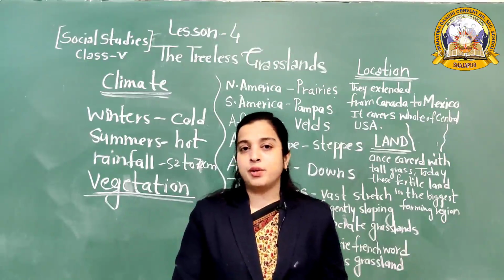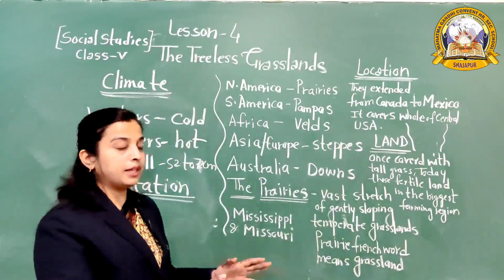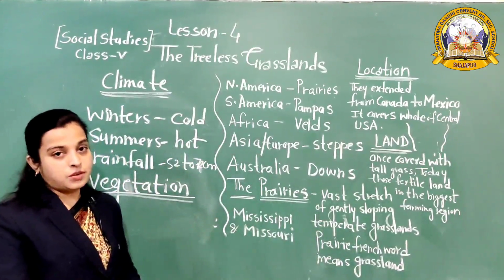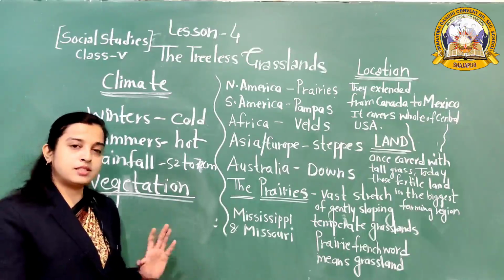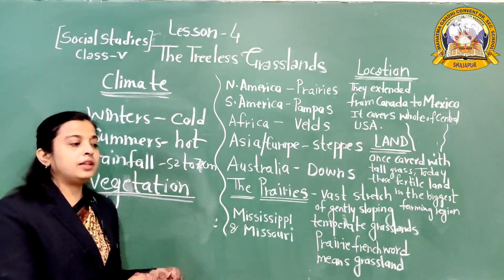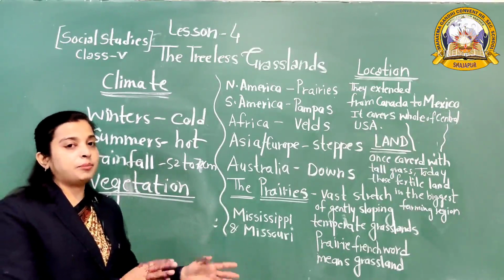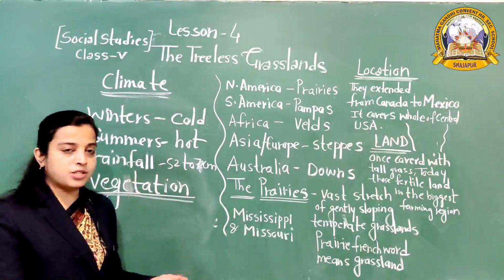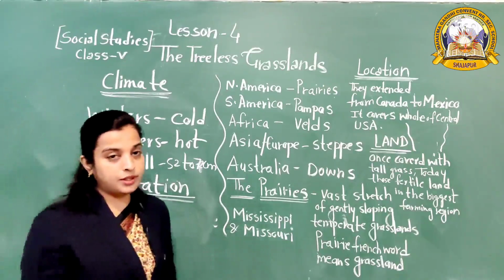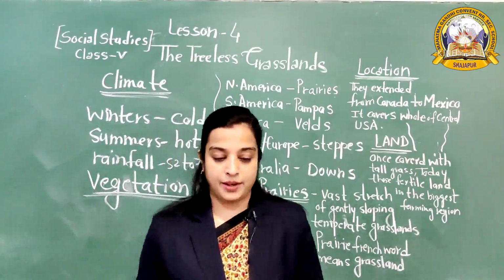Trees are very rare. आपको trees नहीं मिलेंगे, बहुत कम मिलेंगे. We found trees only near the rivers. Why? Because the rainfall is just enough not to turn the land into a desert, but too little to grow a forest. So we found a variety of plants here, but trees are very rare.